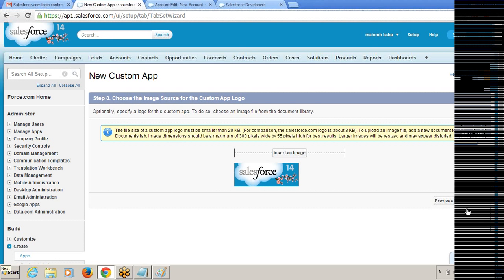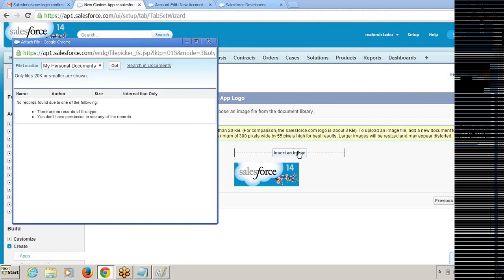So we are in the third step. Do you want to upload an image for your application? That means a company logo. We are creating applications for an organization, right? Do you want to upload the organization's logo in place of the Salesforce.com logo? In this place, we upload the organization's logo. If you want to insert any logo or image for our application, we can. Just click on this Insert an Image.